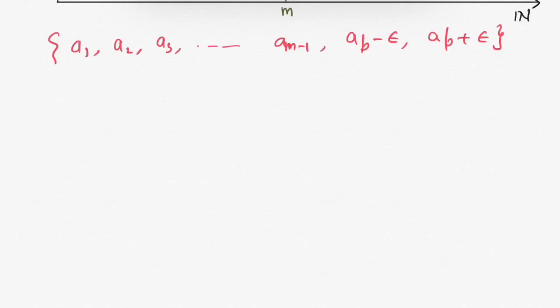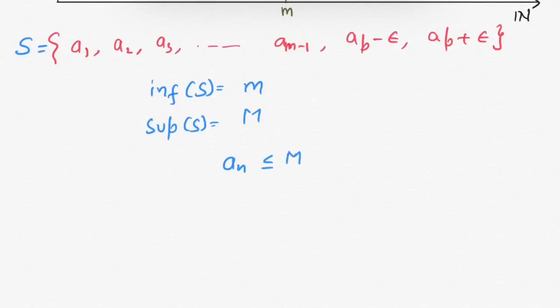Suppose this is set S. Now if infimum of this set S is small m and supremum of this set is capital M, then this small m and capital M will be the infimum and supremum of the given sequence. Hence an will be less than capital M and it will be greater than small m for all n belongs to natural number. Hence sequence an is bounded.